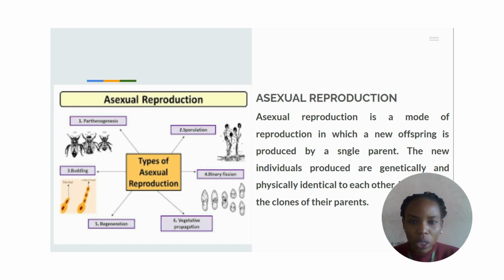One parent organism gives rise to new daughter cells, and we can see different forms of asexual reproduction from the picture on your screen. You can see sporulation, binary fission, vegetative propagation, regeneration, budding, parthenogenesis, and the likes. They are all forms of asexual reproduction.